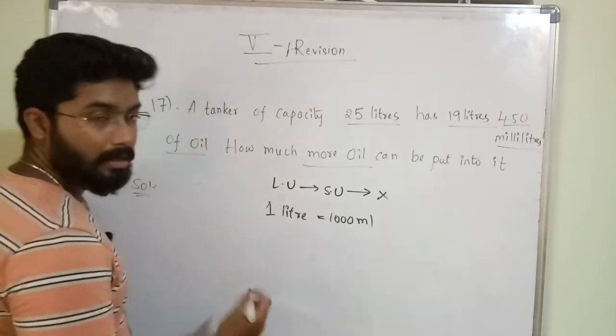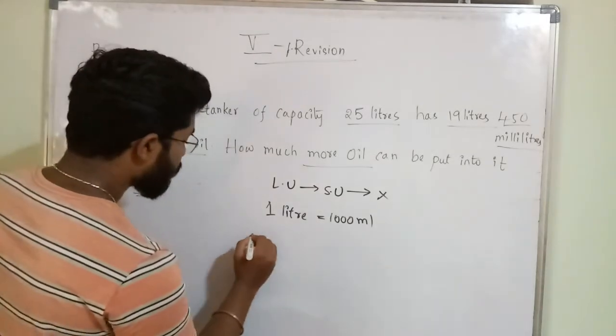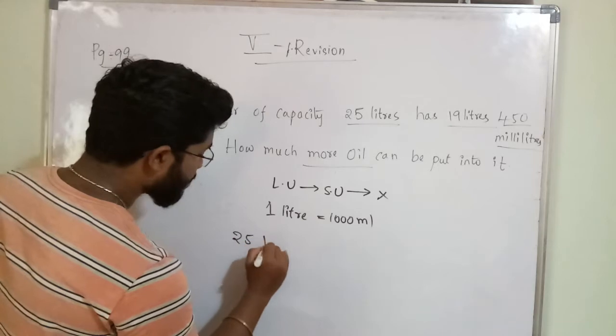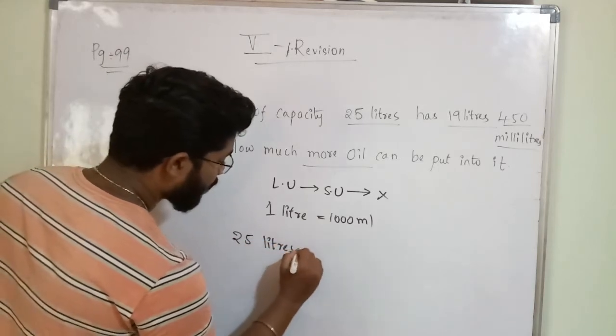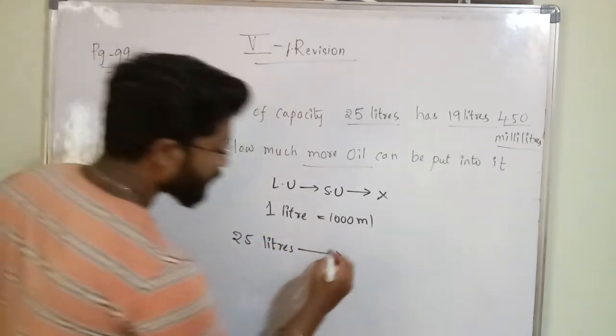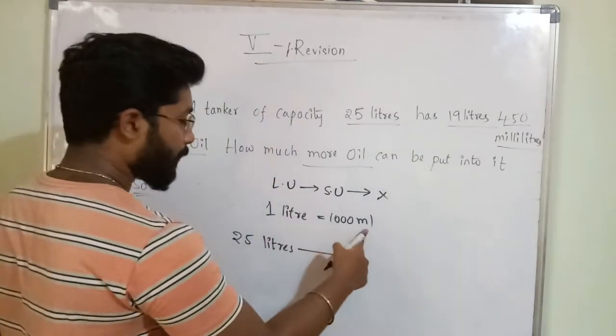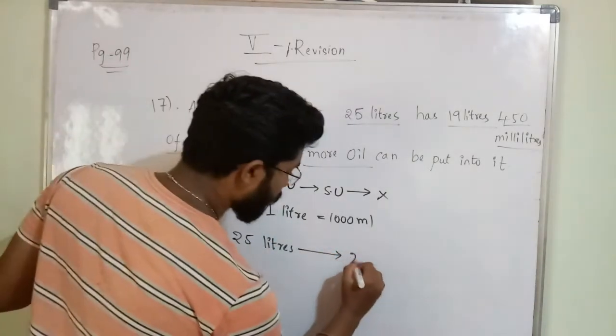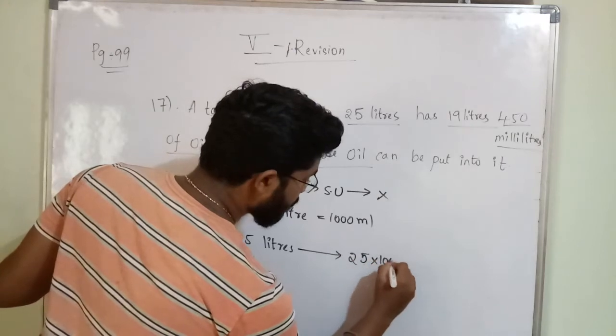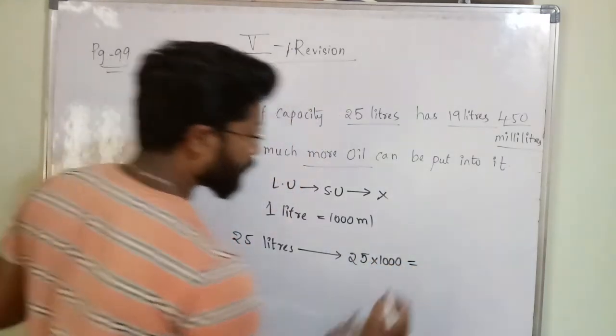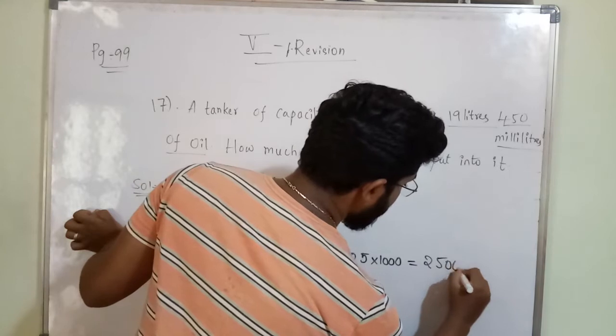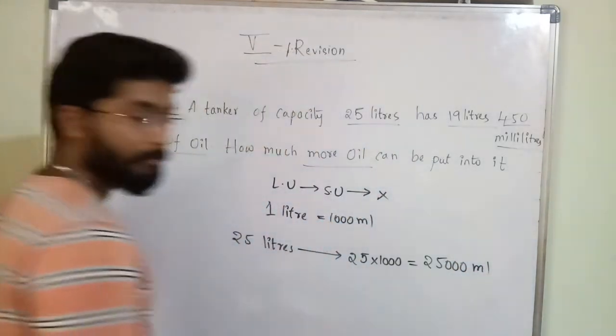So with this information, 25 liters I want to convert into ml. 1 liter equal to 1000 ml, so 25 into 1000 we have to do. 25 into 1000 equal to 25,000 ml. Clear?